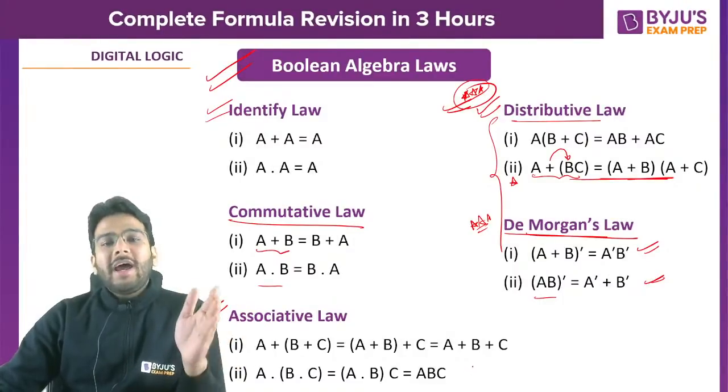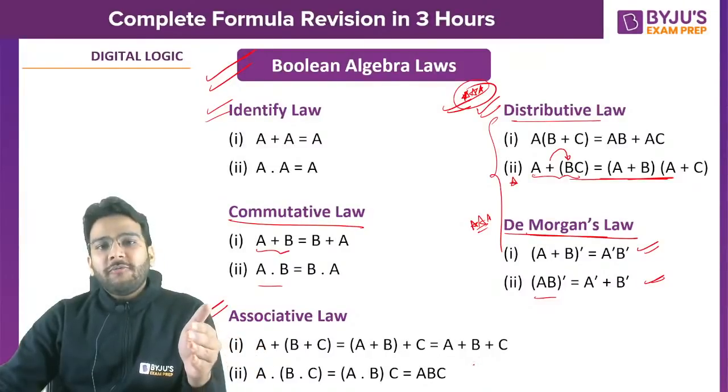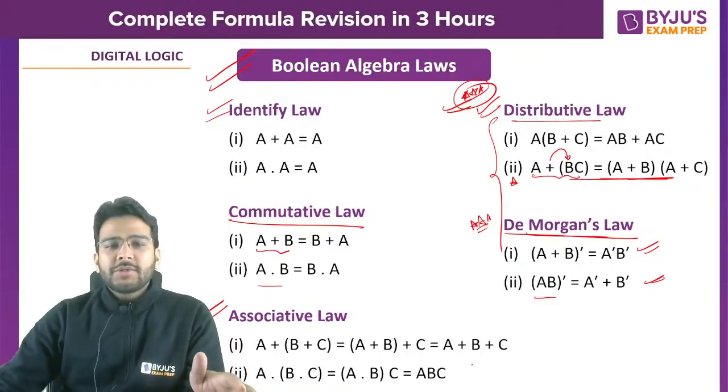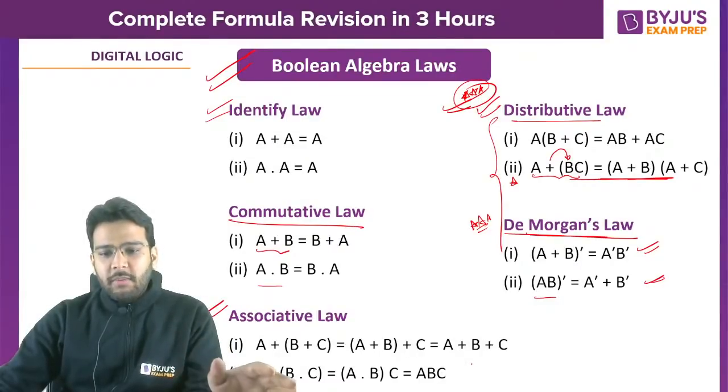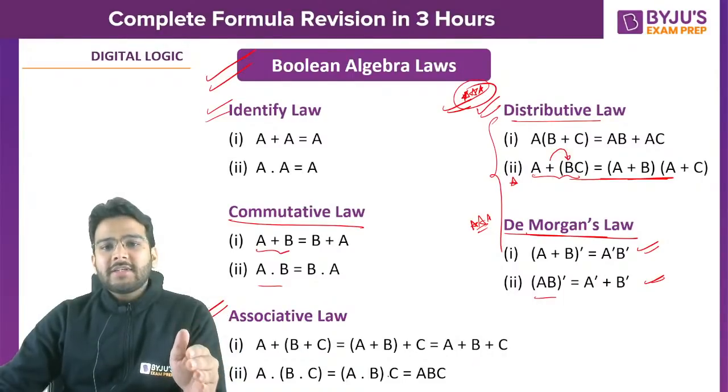So NOR and NAND gates don't follow the associative law or associative property. XOR follows the associative property, there is no problem in that. Revise guys, those who are answering incorrectly, revise these concepts.